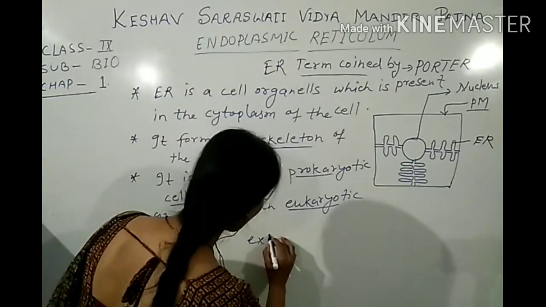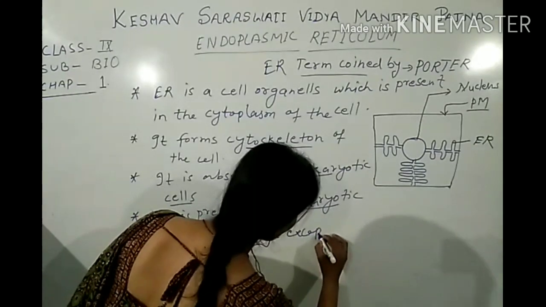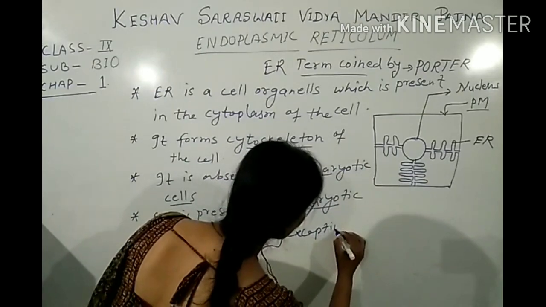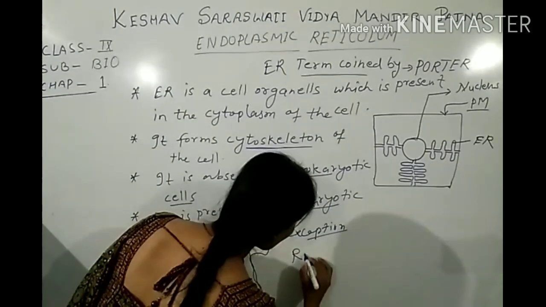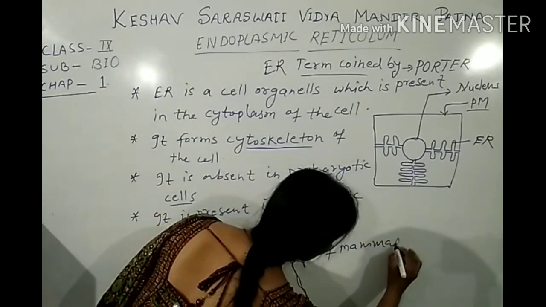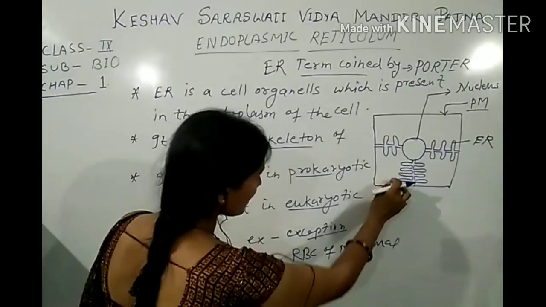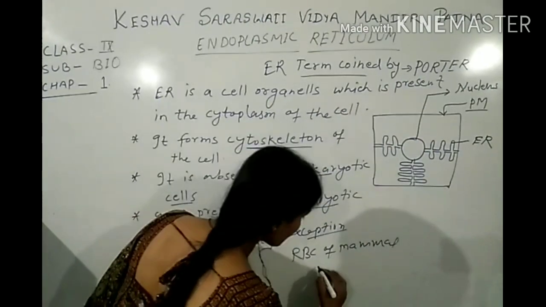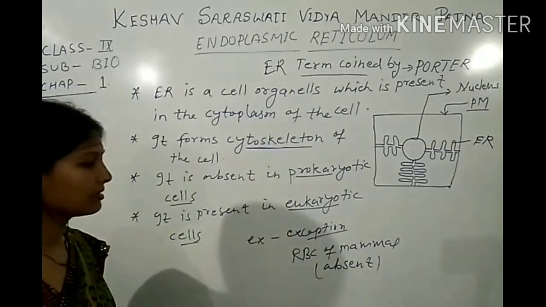Write down here, for example, this is the exception: RBC of mammals do not contain endoplasmic reticulum. That means it is absent in RBC of mammals.